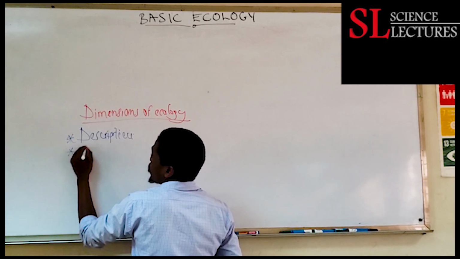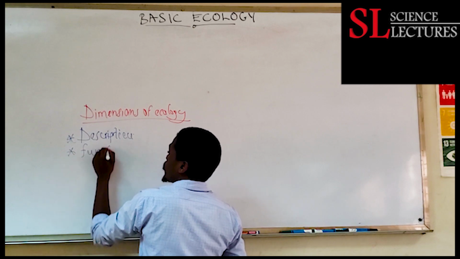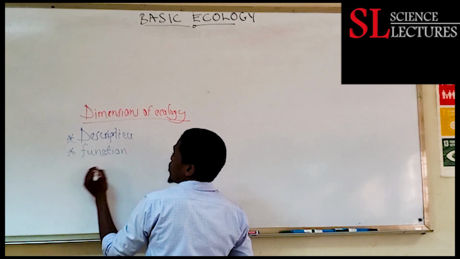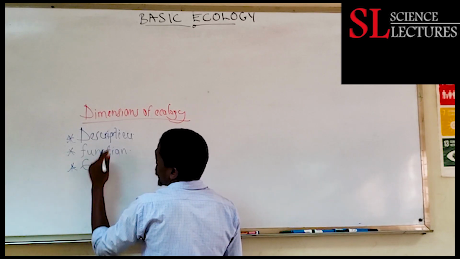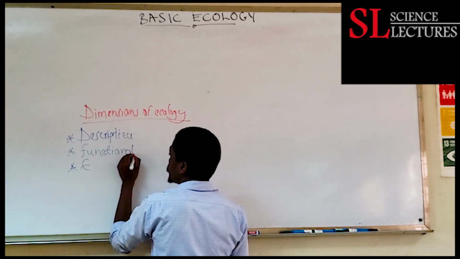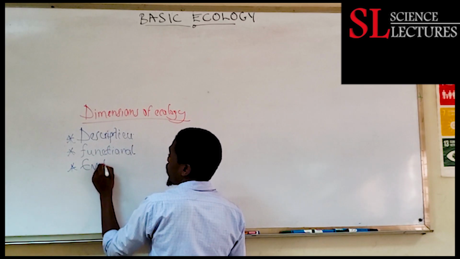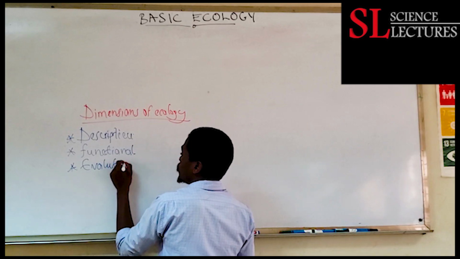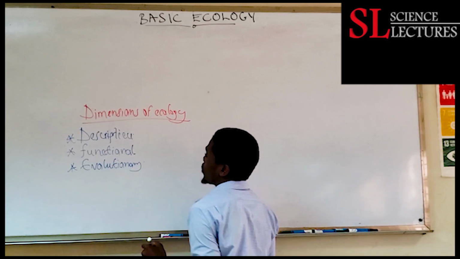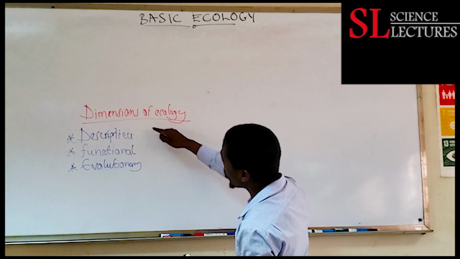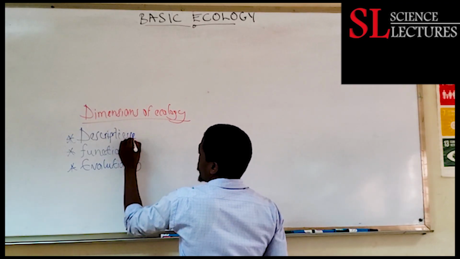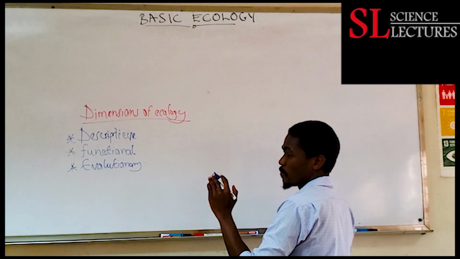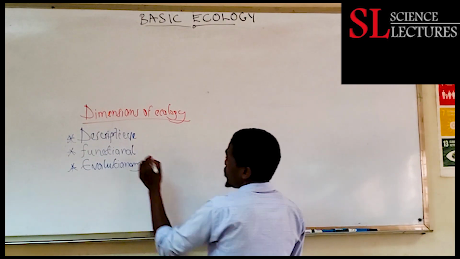Then the functional dimension of ecology. Then we also have the evolutionary dimension of ecology. So we are going now to define each: descriptive dimension of ecology, what it means, functional, what it means, and evolutionary dimension, what it means.